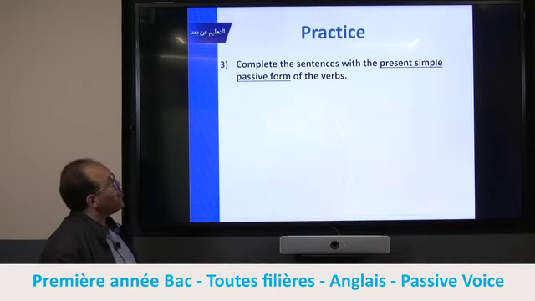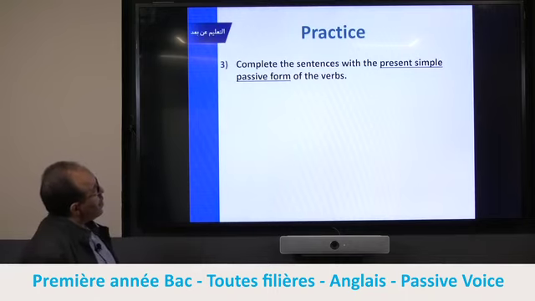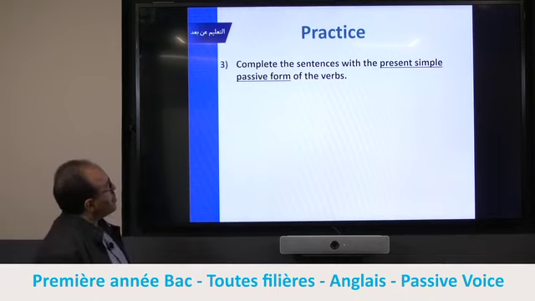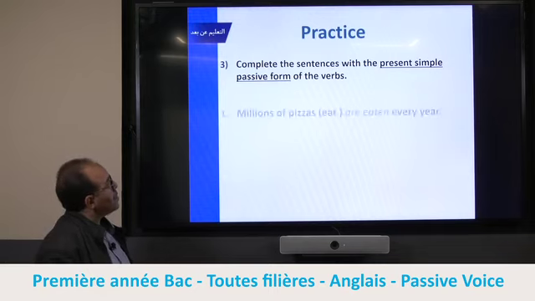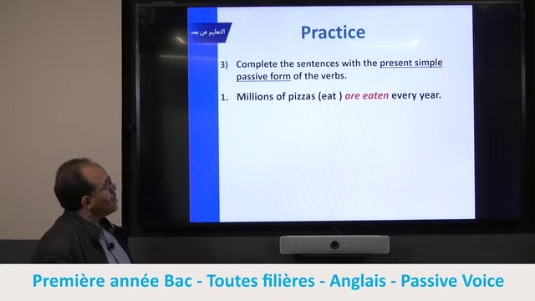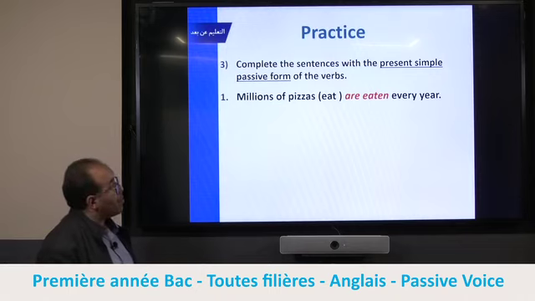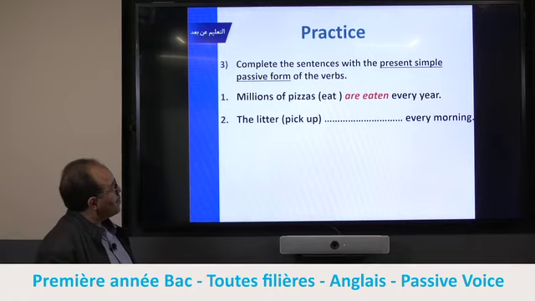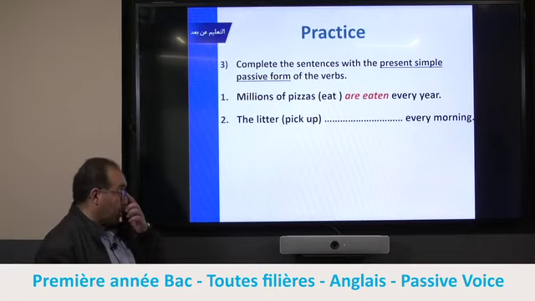Now let's move to practice. Here you have the present simple passive form of the verbs. As you see in the example, this is just an example. Take your time.